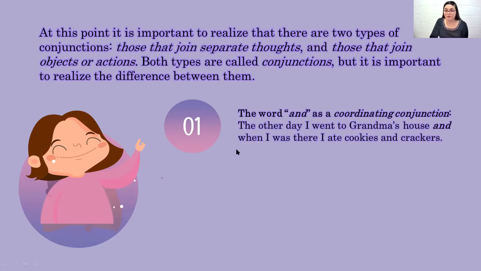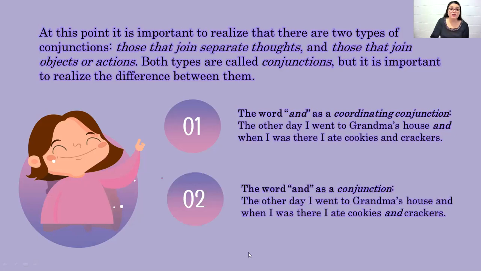I'm joining two independent clauses, with the word and in order to express that we are joining two elements. The word and as a conjunction, only a conjunction. The other day I went to grandma's house and when I was there, I ate cookies and crackers. So I'm joining the noun phrase. I ate what? Cookies and crackers. So my direct object here is a compound direct object because I have two nouns there.